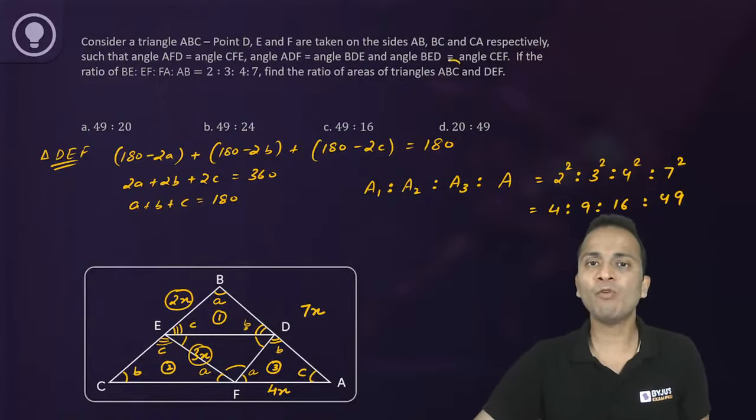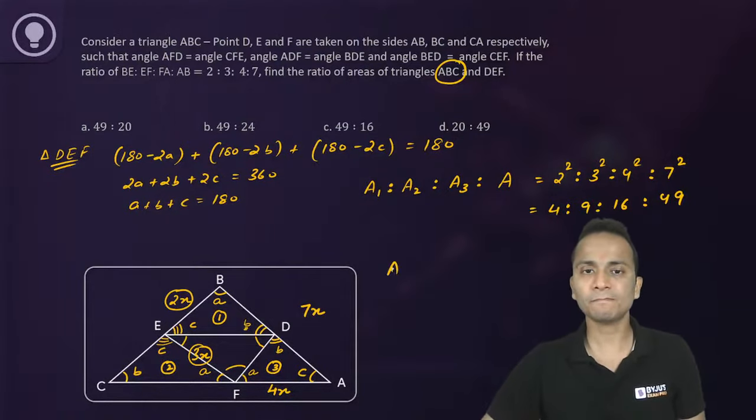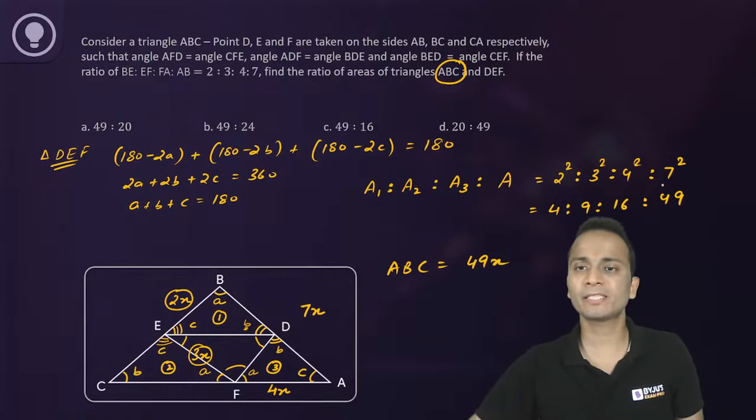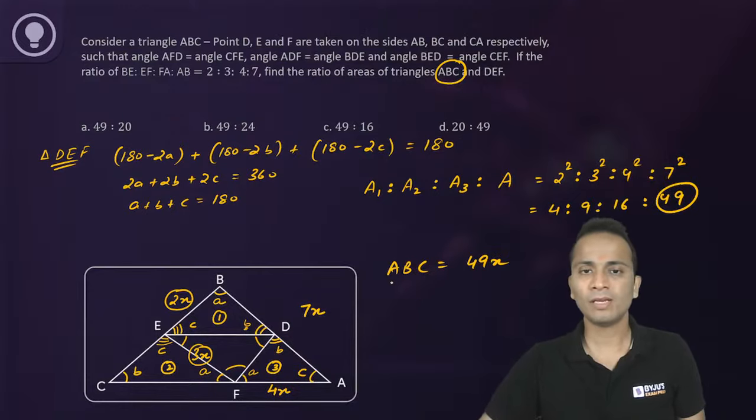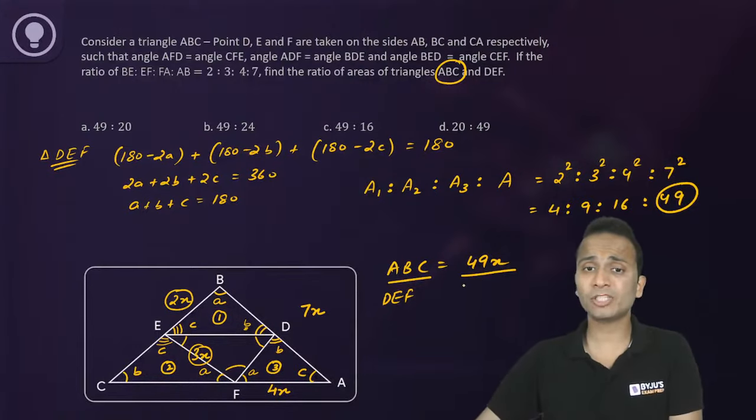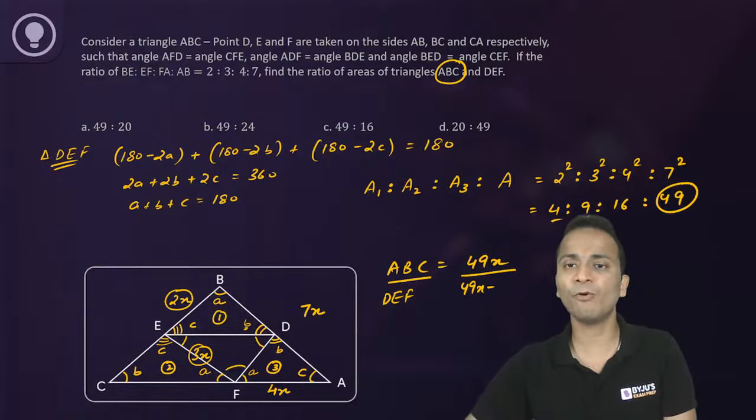Now I want triangle ABC. I can write its area as 49x upon triangle DEF. For DEF, from the biggest area 49x, you can subtract the other three areas 4x, 9x and 16x.